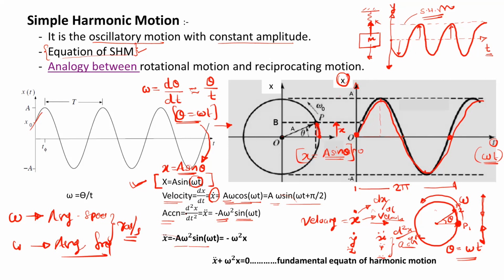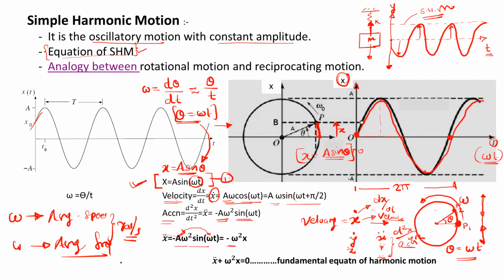You can take a sine omega t separately and replace it by x, from the first equation. So it is minus omega square x, and this is nothing but x double dot.